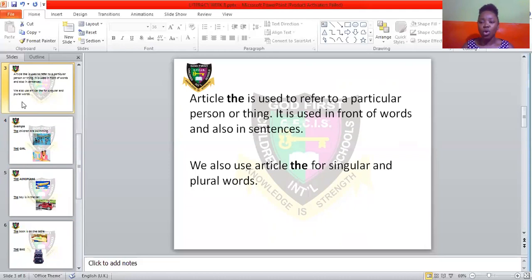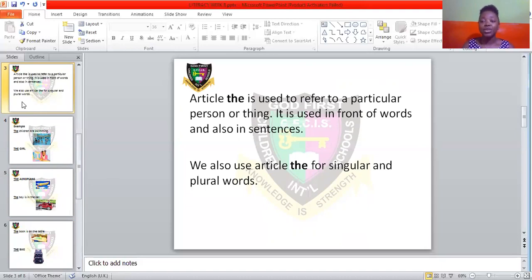If I say give me a book, just give me any book. If I say give me an egg, you just give me any egg. Give me an apple, give me any apple. But if I say give me the book, that means the particular book I am talking about. Bring out the book means the particular book I want to see, the particular book I want to use.